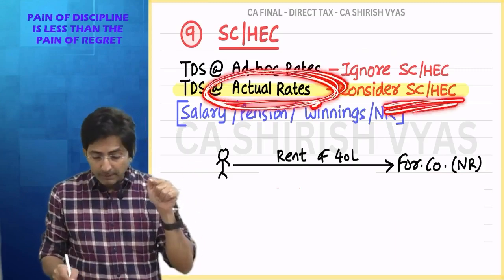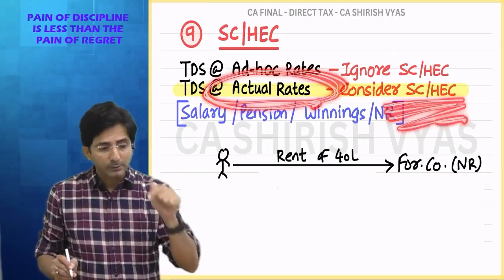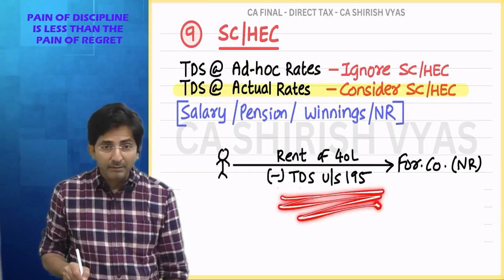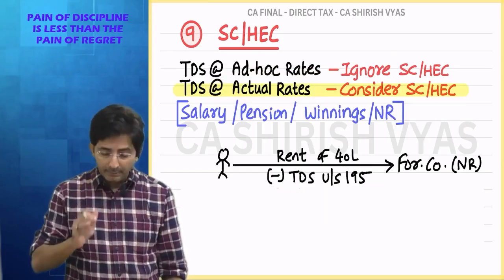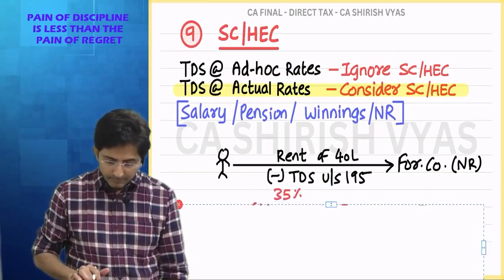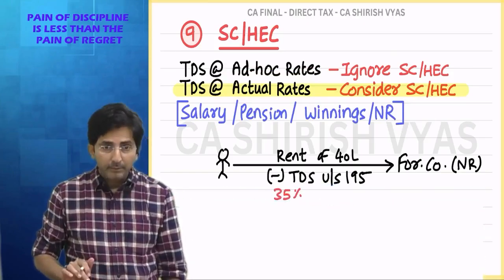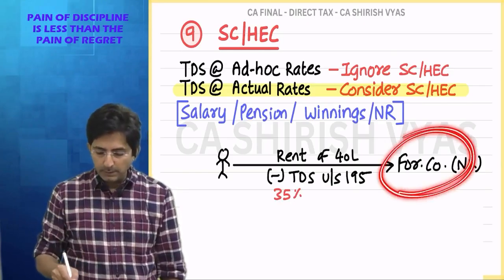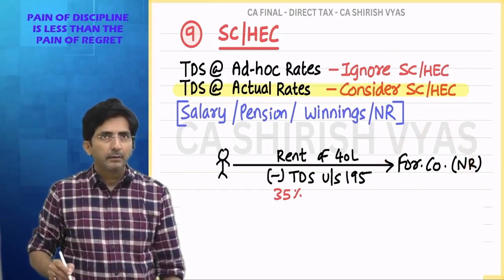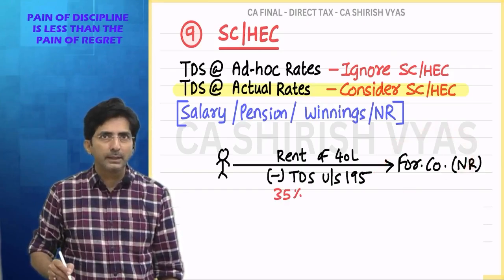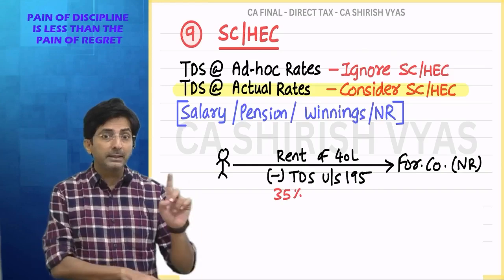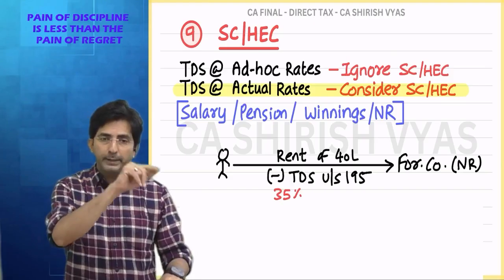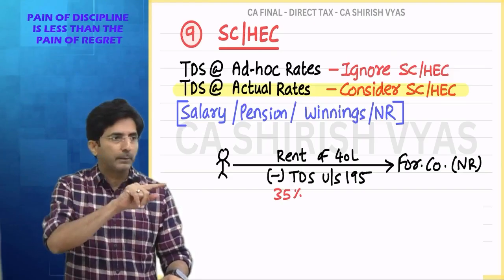But TDS at actual rate means consider surcharge also. So tell me, how will you calculate TDS? Firstly, it will be under section 195 because NR. Calculate TDS. 35% plus surcharge will also come. But you know what is the rule for surcharge of a foreign company? More than 1 crore 2%, more than 10 crores 5%. Remember in companies surcharge I told you 7 12 2 5. 7 and 12 is for Indian company, foreign company surcharge is 2%, 5%.